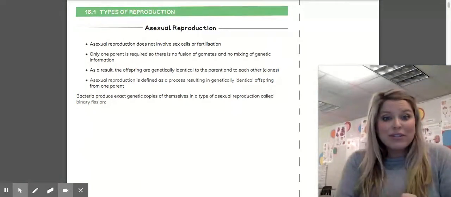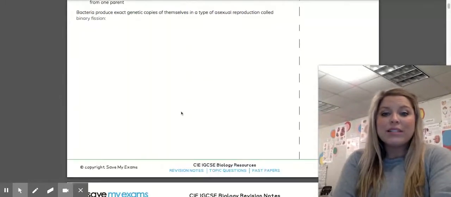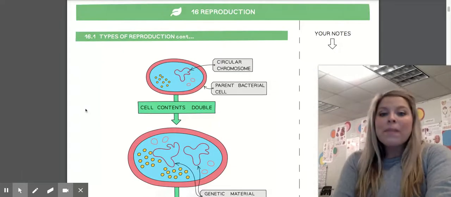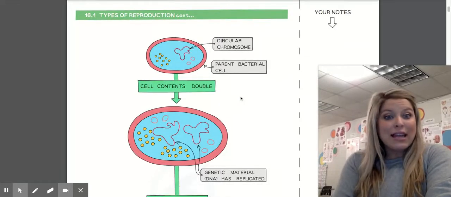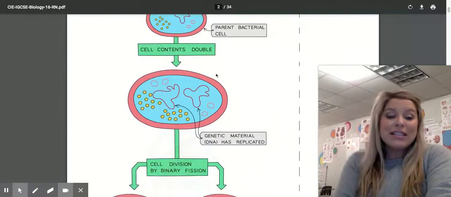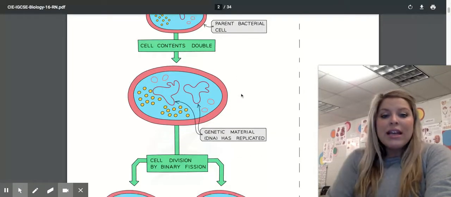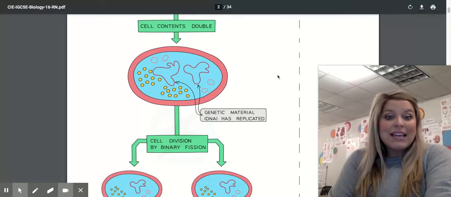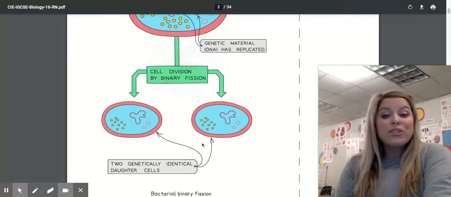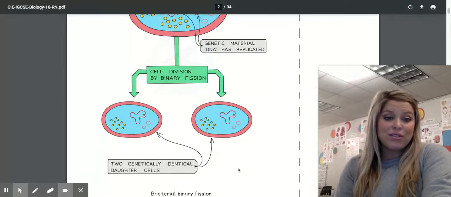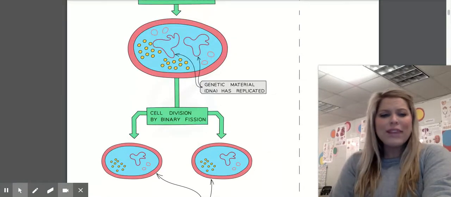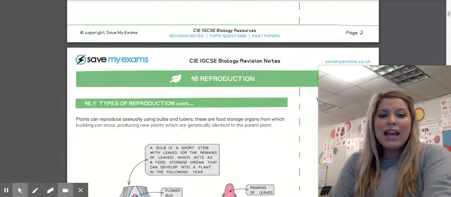Bacteria also can reproduce in this manner, and we are going to discuss the first type of asexual reproduction called binary fission, which you can see in this image. You have your bacterial cell, which is the parent cell. The cell contents are duplicated or doubled, and that genetic material with the DNA has been replicated. Then there is cell division by that binary fission, and the result is two genetically identical daughter cells to that parent cell. So they're identical to the parent cell. So that's our first type of asexual reproduction that we'll talk about.